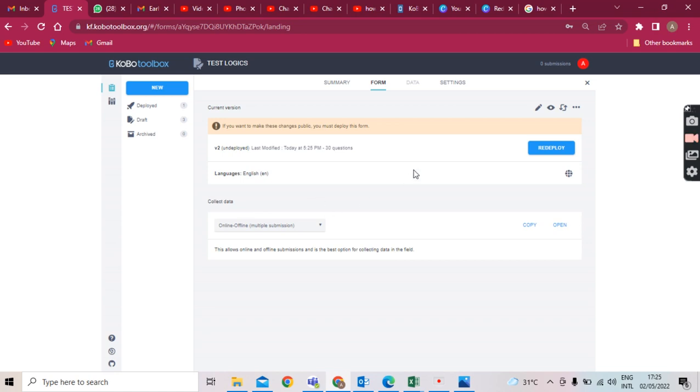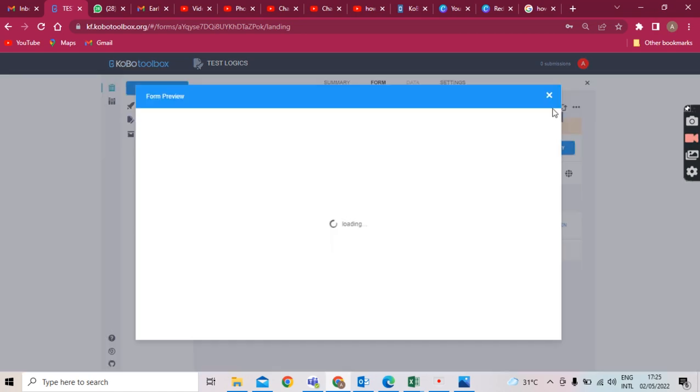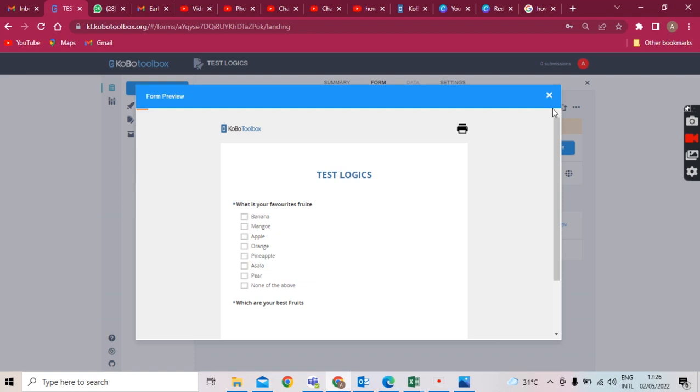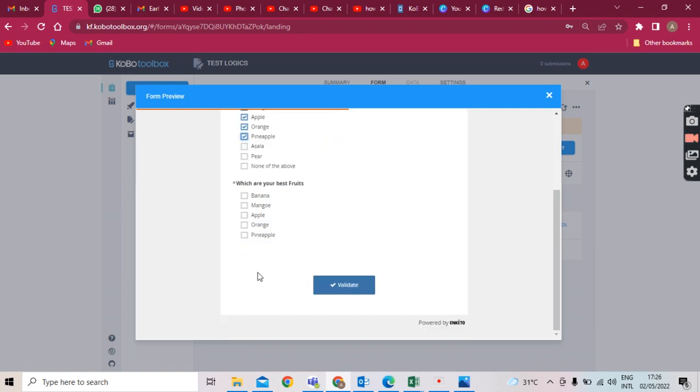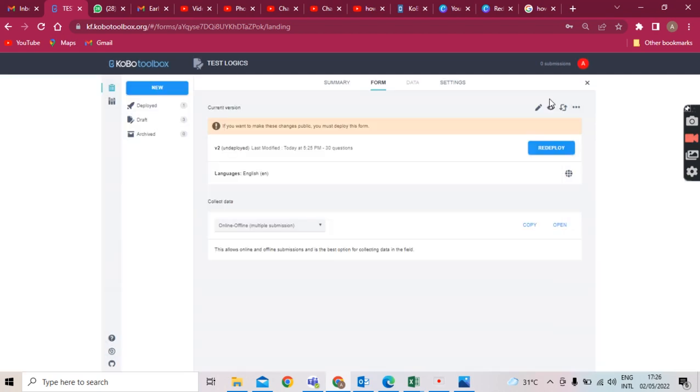Now, let me show you. So now you can see that if you select this, it automatically shows you this, so that you can come to the second question. But if it is not good to filter, you won't be able to filter. That's what they normally use it for.